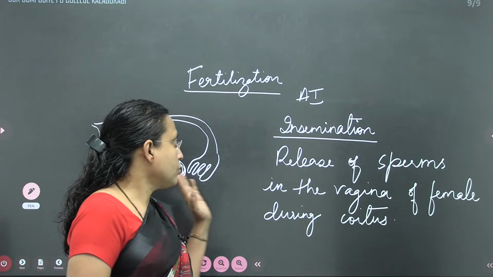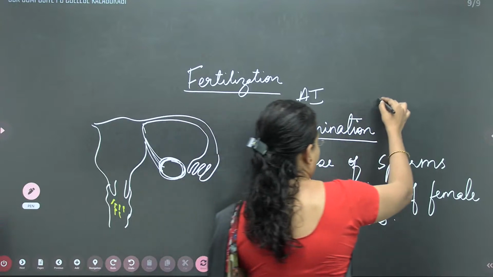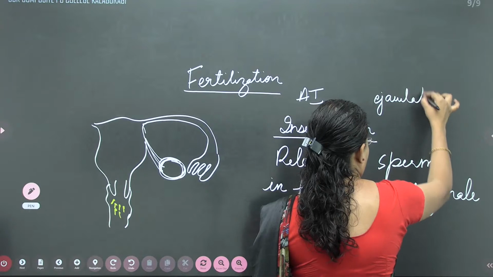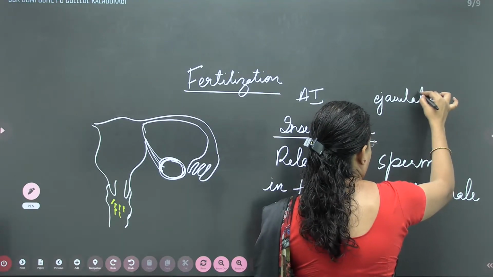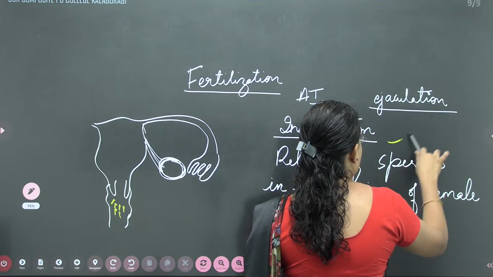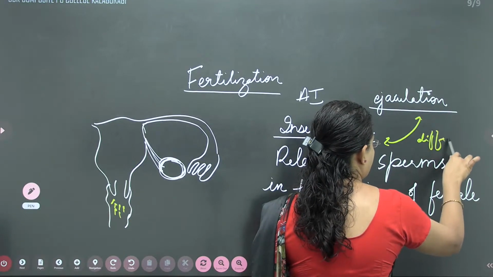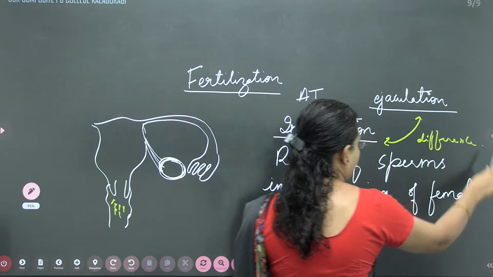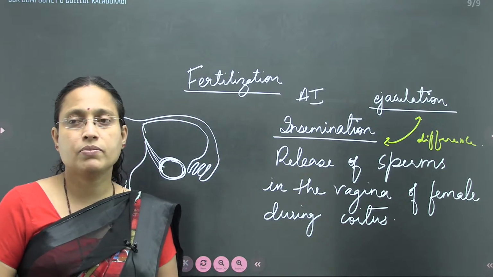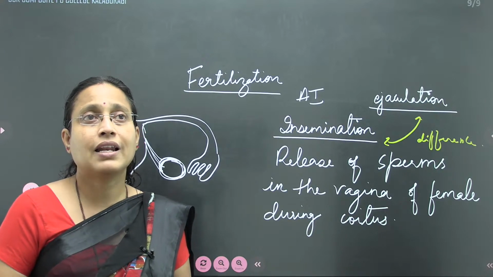Here you should also know the difference between ejaculation and insemination. Ejaculation is when the sperms are released from the male reproductive system, released outside itself.